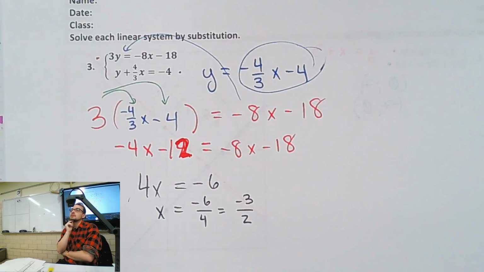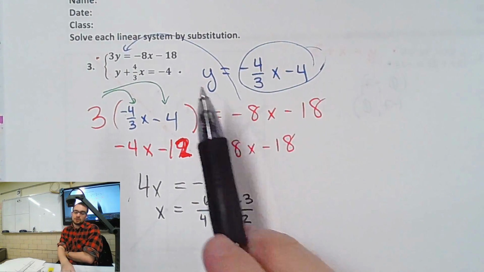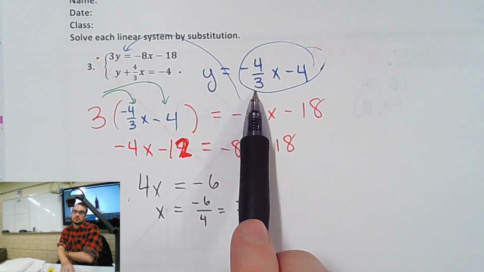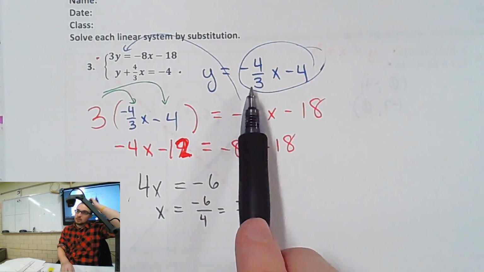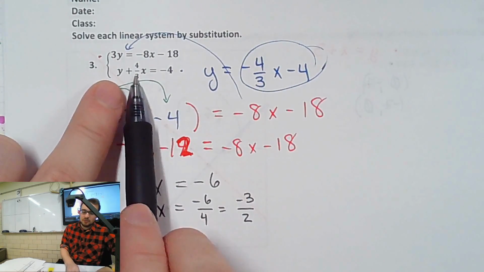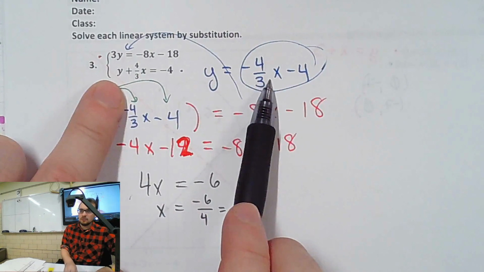Jordan, how are we doing? Horrible. Okay. Is it math stuff? Can I help with math? I'm just confused on everything. Which one? Everything. So for number 3, I got y on its own for the first part, right? Are we cool with that? It's okay. So first thing I did is I took the bottom one, and I got y on its own by moving that over. With me?